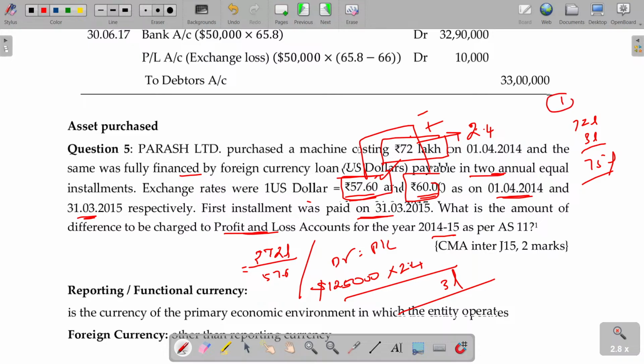This is one approach. No, sir, the asset value is only 72 lakhs, sir. This 3 lakhs can be debited to the P&L account. It's another approach. Adding to the cost will be called optional as per the para 46A approach. It is optional. We'll see that in the next illustration. Is it clear? Only related to the fixed assets.